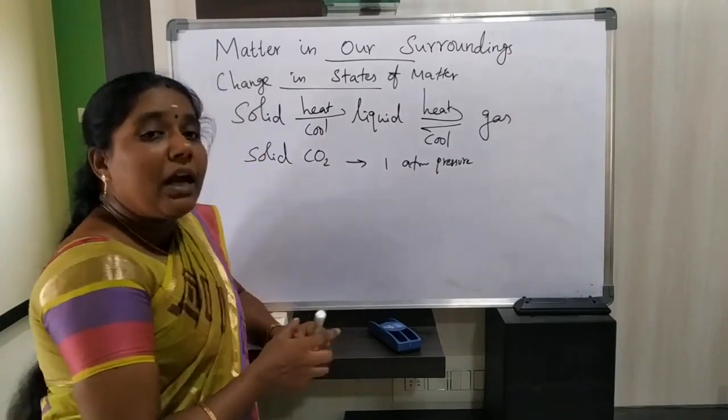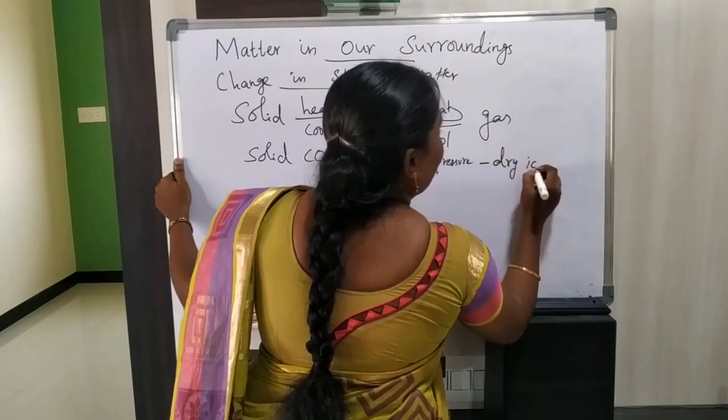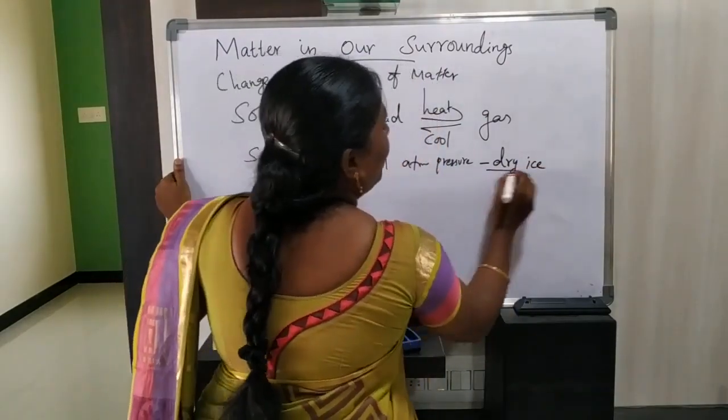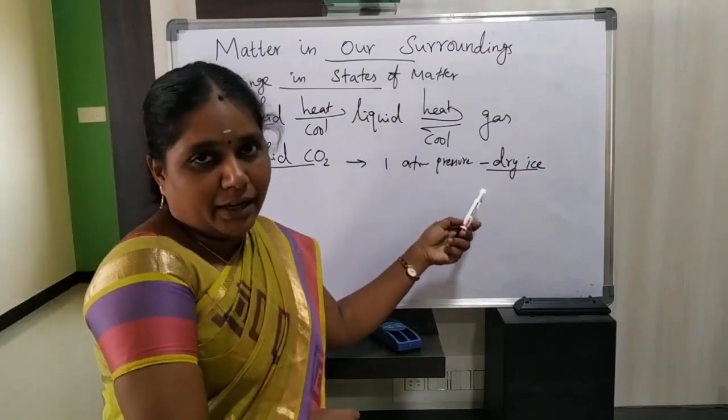That's why we call solid carbon dioxide dry ice. Solid carbon dioxide is called dry ice.